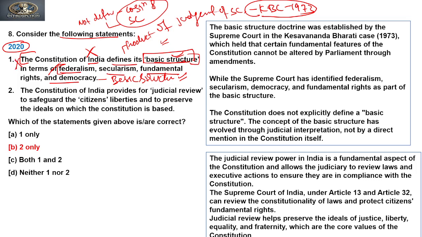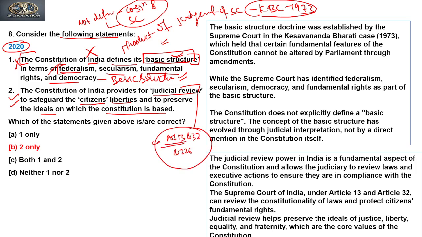Now if we move to the second statement, the Constitution of India provides for judicial review to safeguard the citizens' liberty and to preserve the ideals on which the Constitution is based. This is true because the Constitution of India provides for judicial review under Articles 13, 32 and 226 of the Constitution.